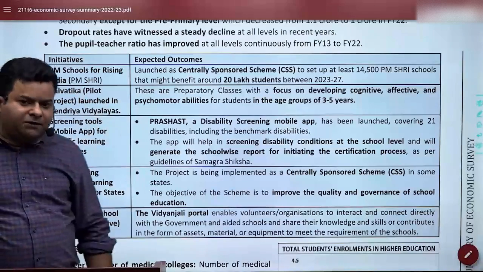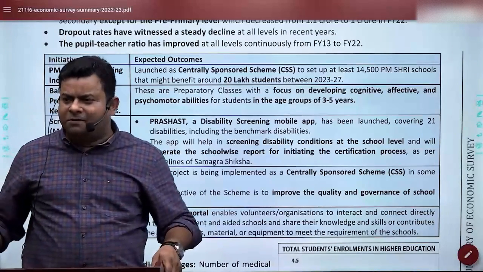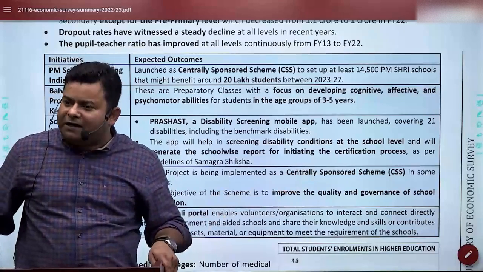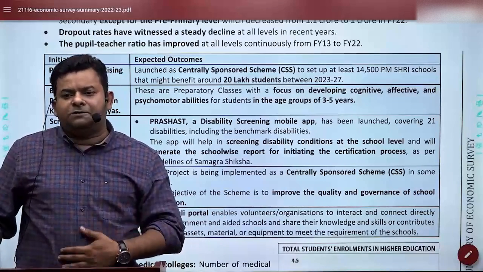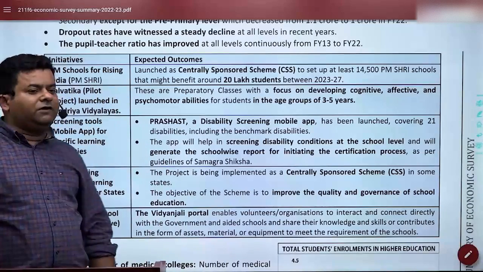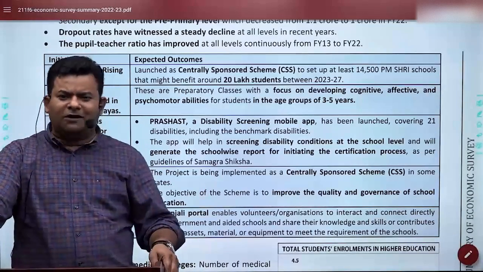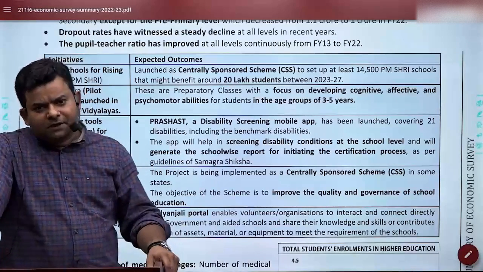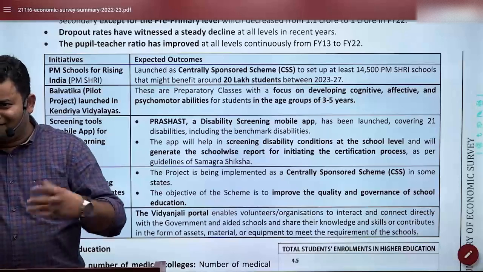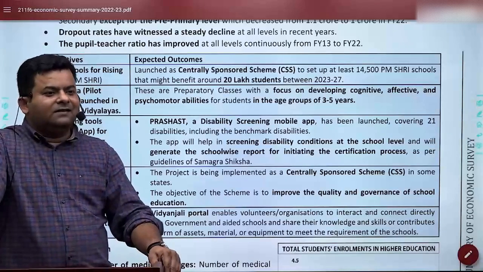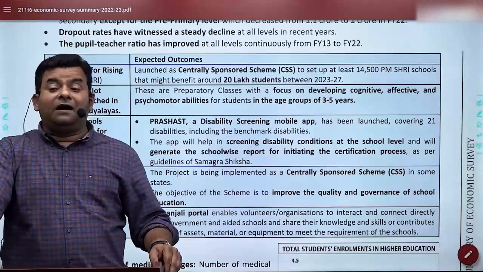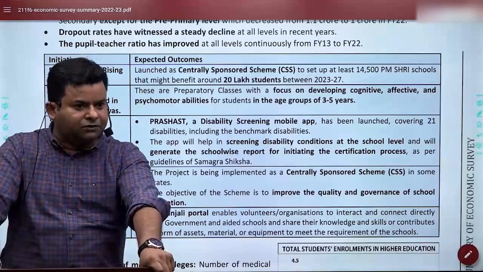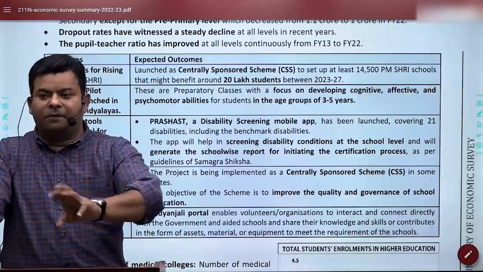Bal Vatika has been introduced. I was listening to Dharmendra Pradhan the other day, the concerned minister. He was saying how we have introduced Bal Vatika. Bal Vatika, especially in Kendriya Vidyalaya, is a preschool kind of thing, what you call kindergarten. So kindergartens have been introduced now, KGs in short form. Even Anganwadi is different. Anganwadi is for overall health care of females and kids. Kindergartens will be in the school premises.